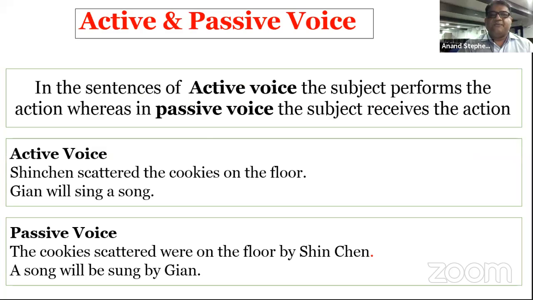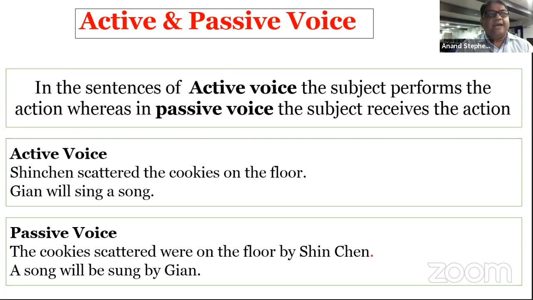Active and passive voice. In a sentence of active voice, the subject performs the action, whereas in passive voice, the subject receives the action. This is the major difference.